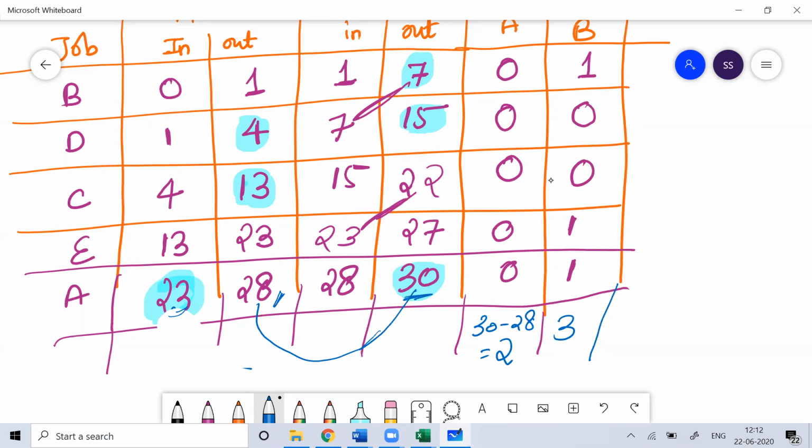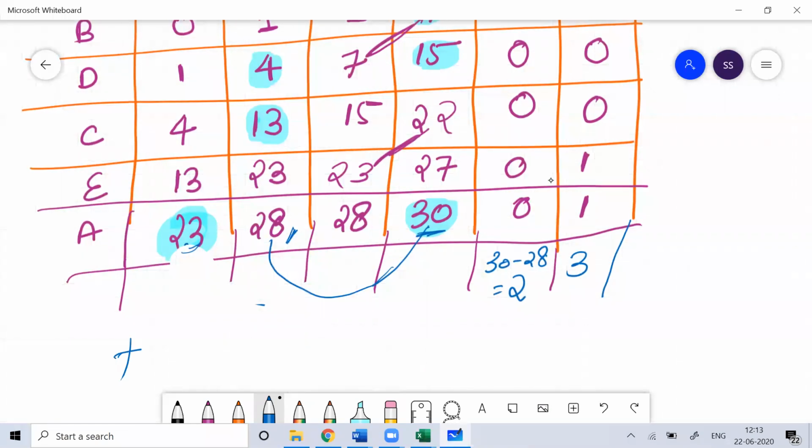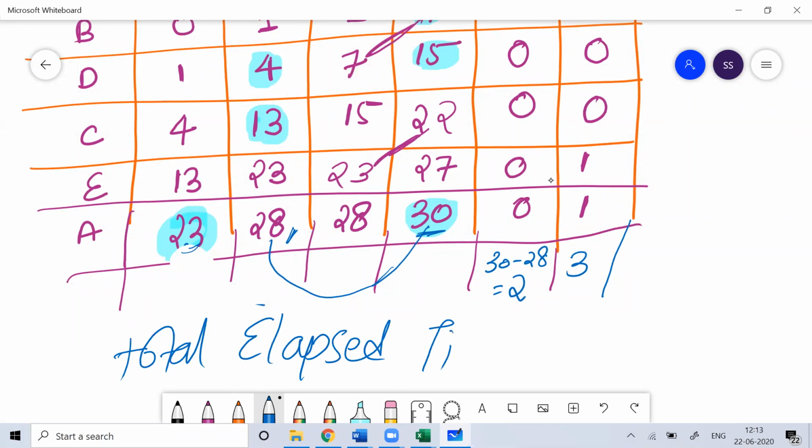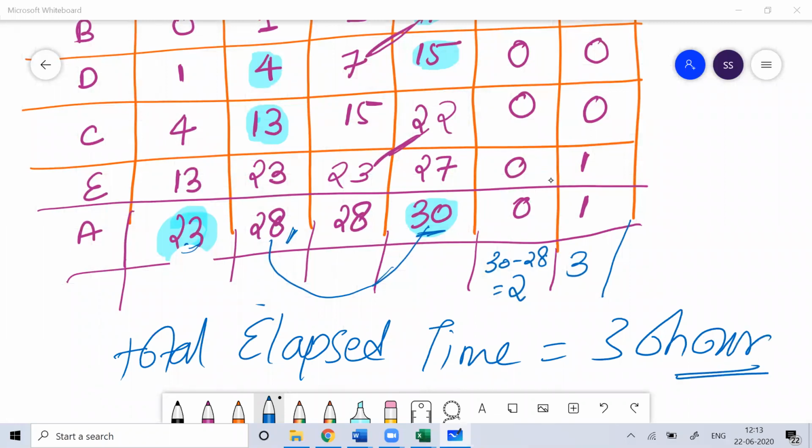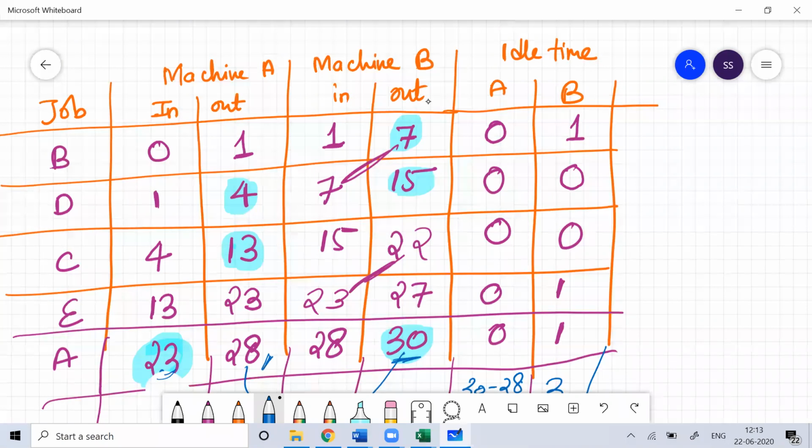Then only the total work gets over on this set of machines, where the total elapsed time here is 30 hours. For machine B, you don't have to do anything, you simply count manually.